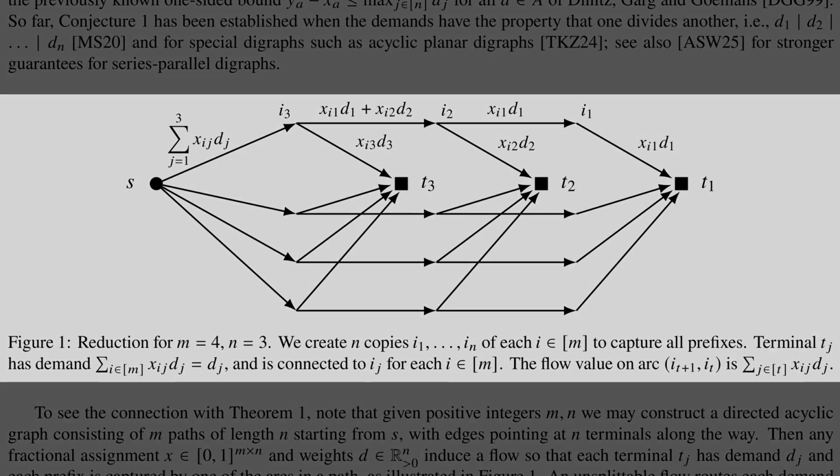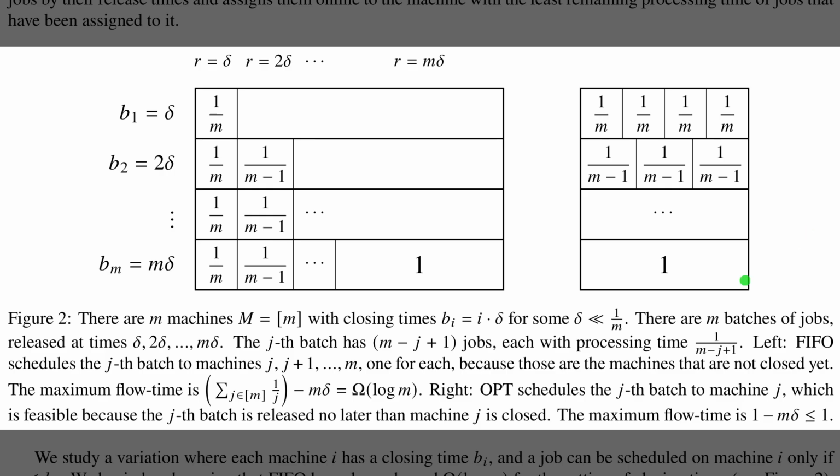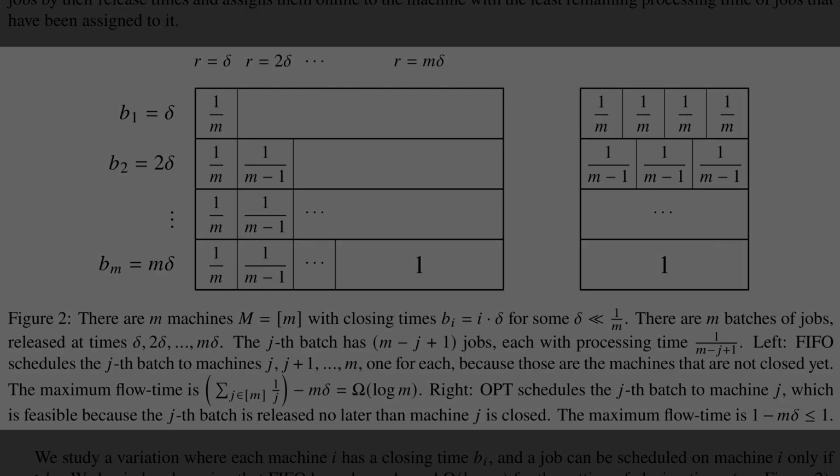respecting arc capacities. So, while Figure 1 tied discrepancy to flows on paths, Figure 2 illustrates why scheduling with machine closing times can be tricky. The left panel shows the naive first-in, first-out policy, which spreads each job batch across all still open machines and accumulates a large maximum flow time. The right panel shows the optimal policy that sends each batch entirely to a single compatible machine, so every batch finishes much sooner. The contrast visually explains the logarithmic gap between naive scheduling and the carefully chosen assignment.